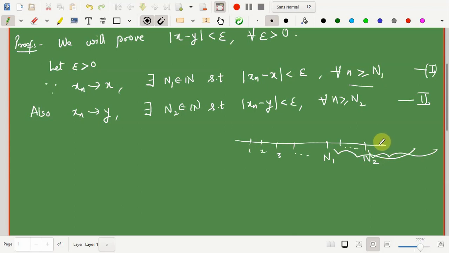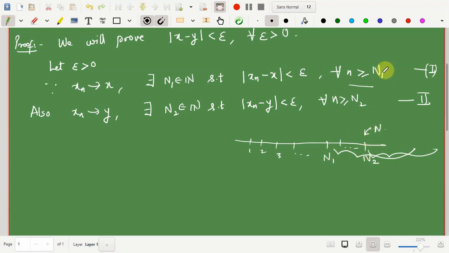And you can see that if I choose the natural number N2, for all n greater than or equal to N2, mod of xn minus x will be less than epsilon and mod of xn minus y will also be less than epsilon. So both inequalities will be satisfied if I choose this as my N.